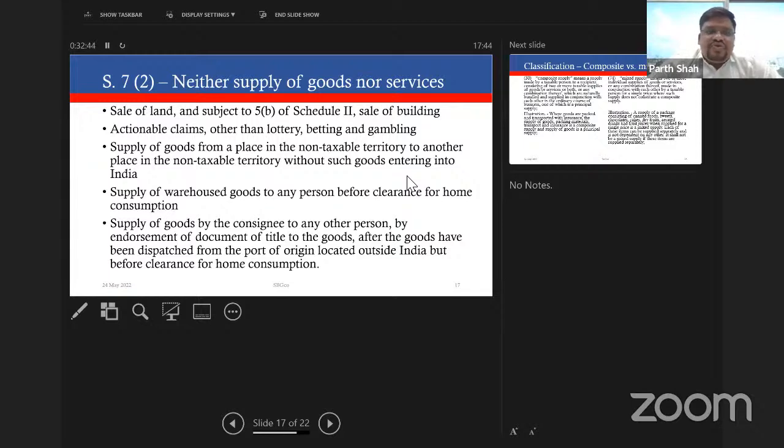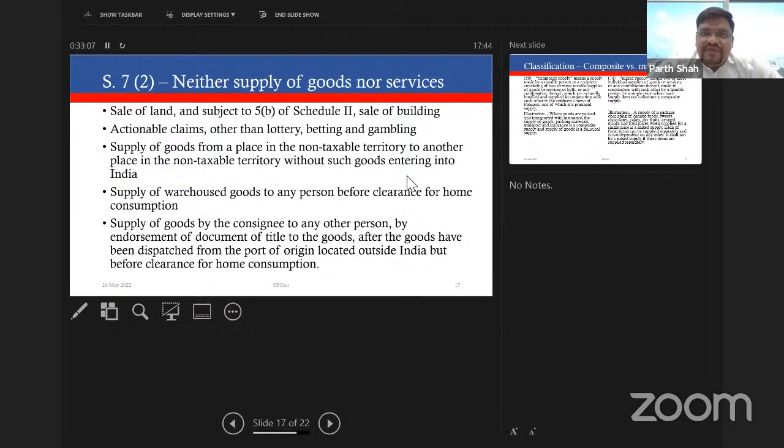Last, again, a controversial area from the VAT regime, high seas sale taxability. Same provision: supply of goods by the consignee, that is an Indian importer, the first Indian importer, to any other person by endorsement of document of title to the goods after the goods have been dispatched from the port of origin located outside India, but before clearance for home consumption.